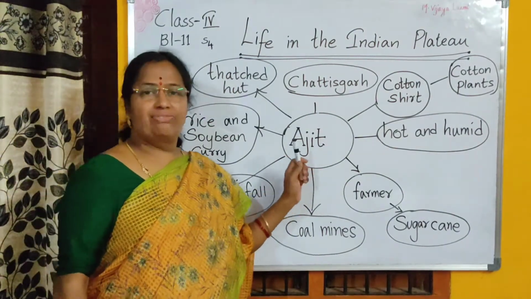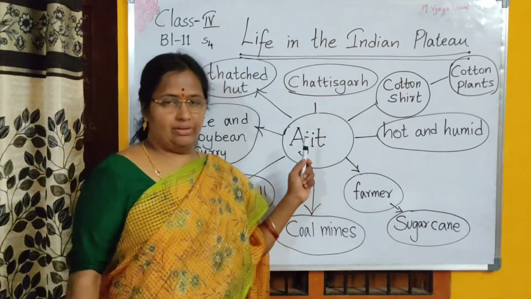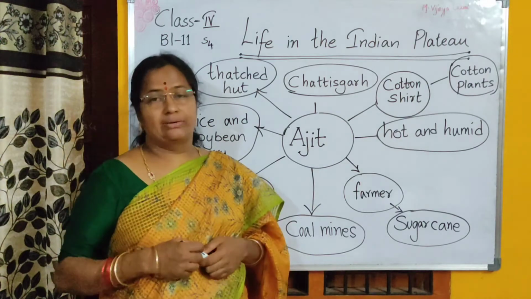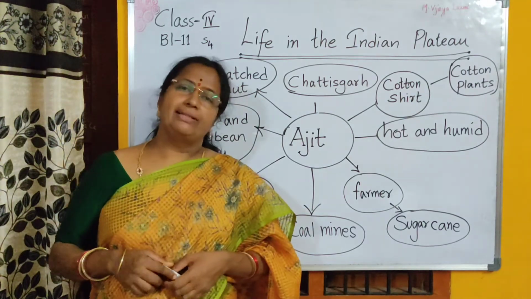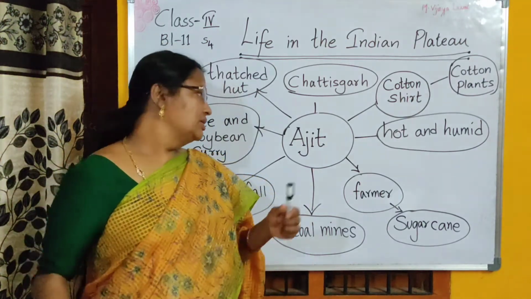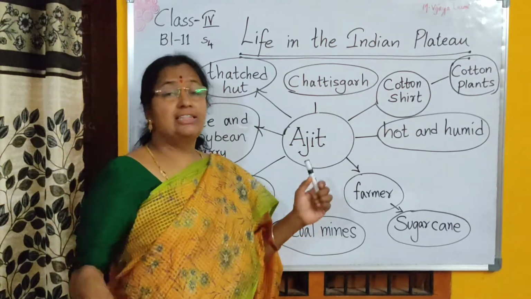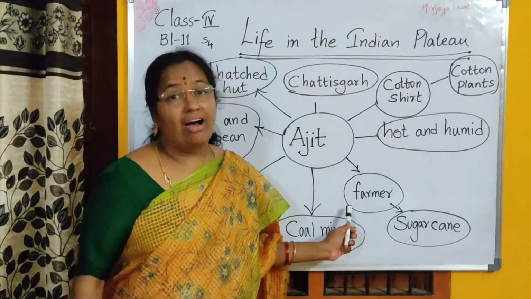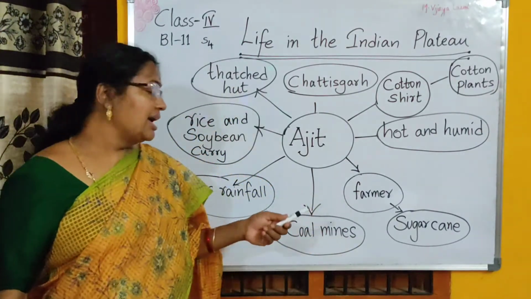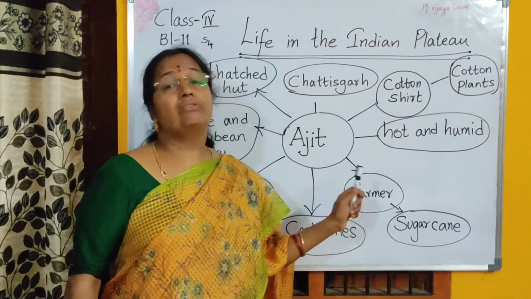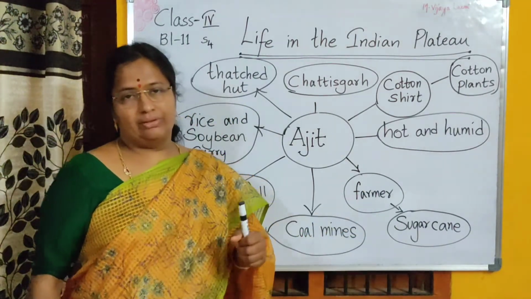What was Ajit's father doing? What is the occupation? What do the people in the plateau region do? So here, in the case of Ajit, Ajit's father is a farmer. And what crop was he growing? He was growing sugarcane.